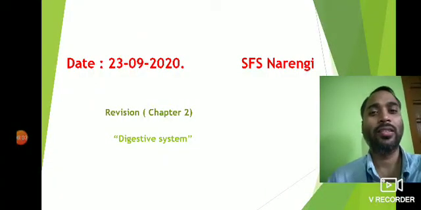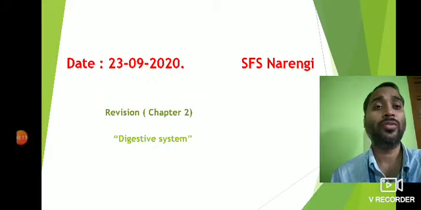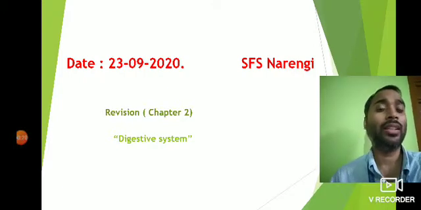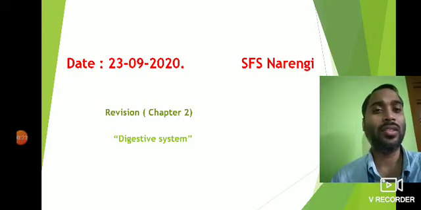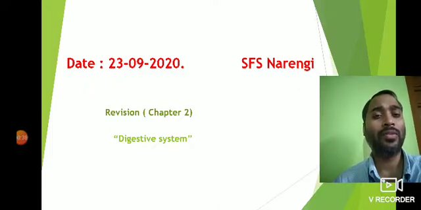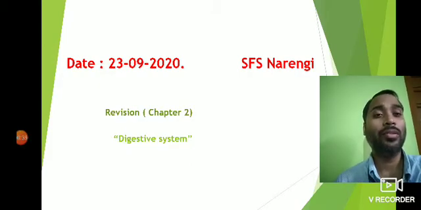So we are revising chapter 2. We have already discussed a few things such as the importance of food, then components of food, and we have also discussed the definition of digestion and its importance. So today we will mainly be discussing how the food gets digested in different parts of the digestive tract, and finally how it comes out after the food is totally digested, and how the undigested food then comes out through the anus. So we'll discuss those things today.